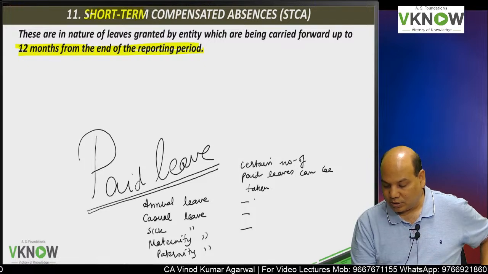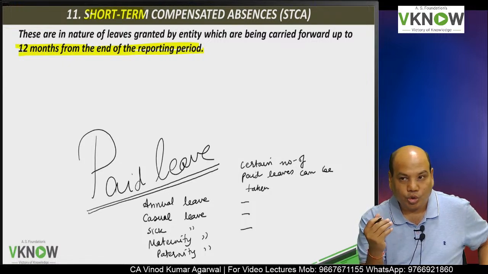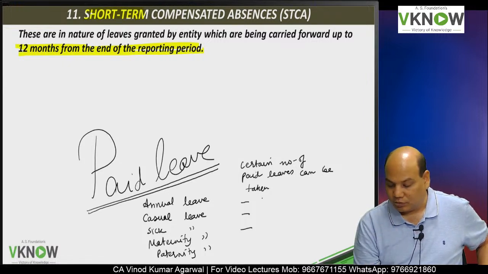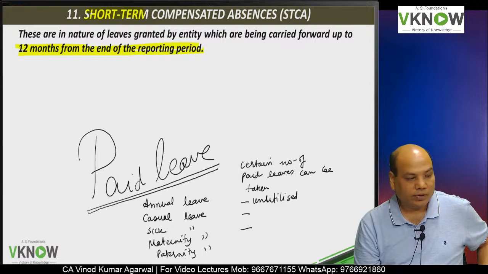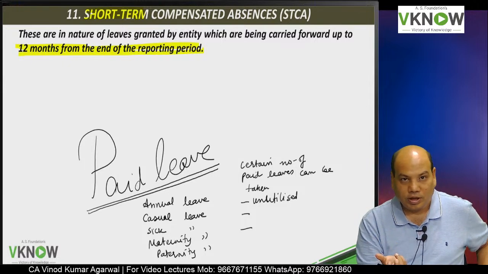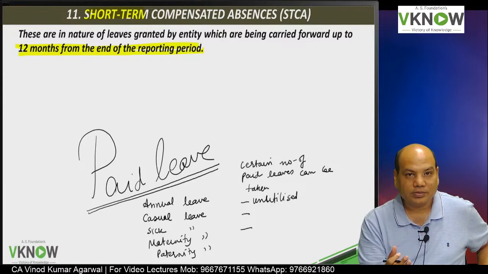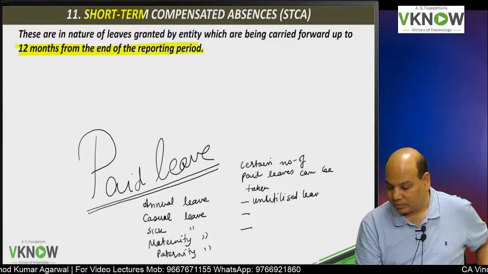Some company says you are allowed 12 days of paid leave in a year. You could not avail the leave. That is called unutilized leave. Some employees are very hard working. Even though they are allowed 12 days of leave, they don't take it. Okay, they work. So what about the unutilized leave?